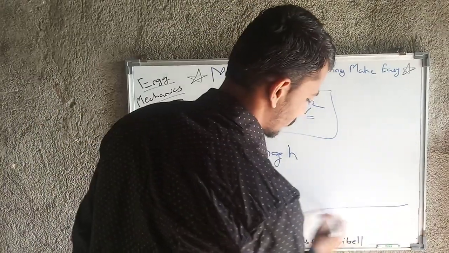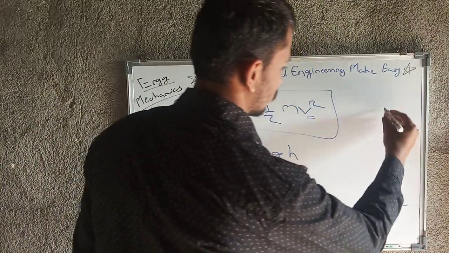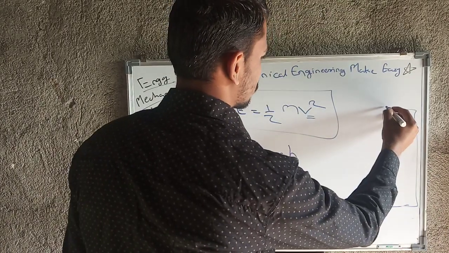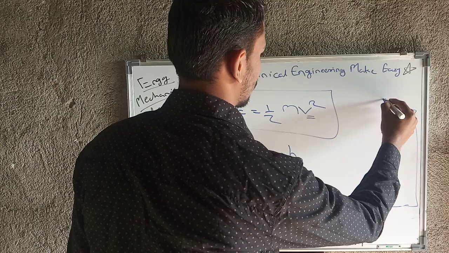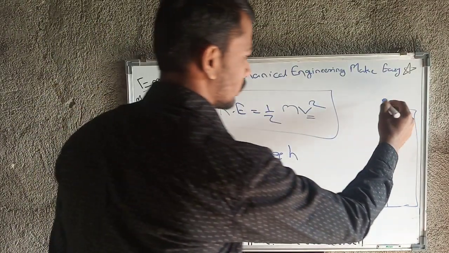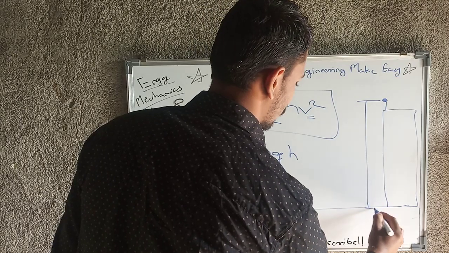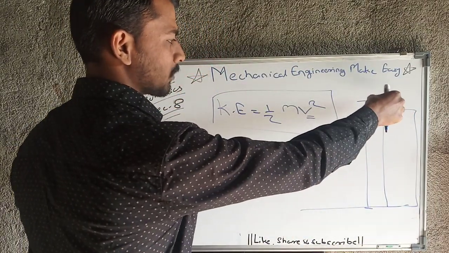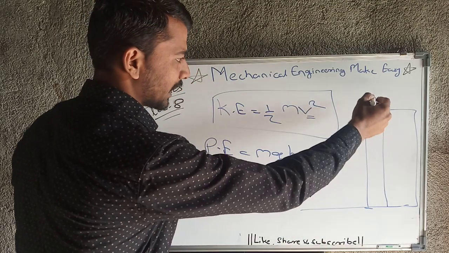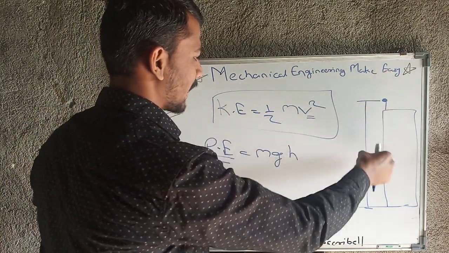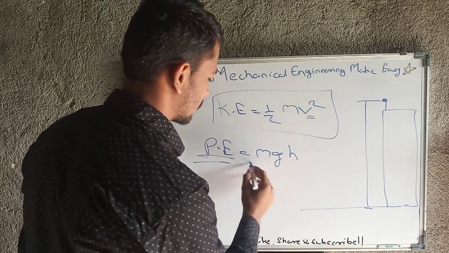For example, this is ground level and this is our building, and here we are standing, and in our hand we have one ball. That ball has this much height from the ground. So if we release that ball from that position, because of this potential energy it will gain some velocity and so on.